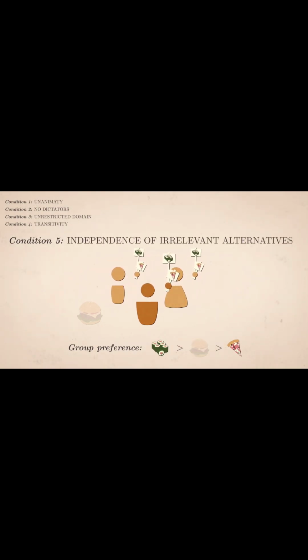Condition 5. If the preference of the group is sushi over pizza, the introduction of another option, like burgers, should not change that preference. Sure, the group might collectively rank burgers above both, or in the middle, or at the bottom, but the ranking of sushi over pizza should not be affected by the new option. This is called the independence of irrelevant alternatives.